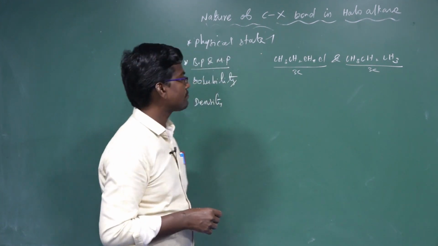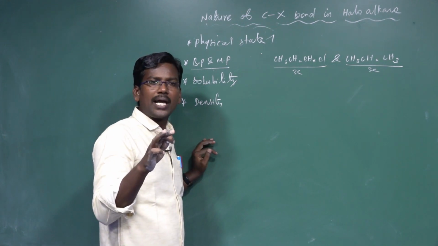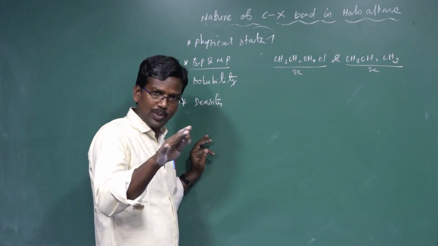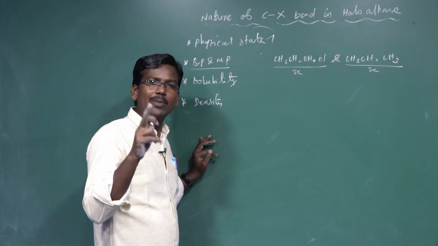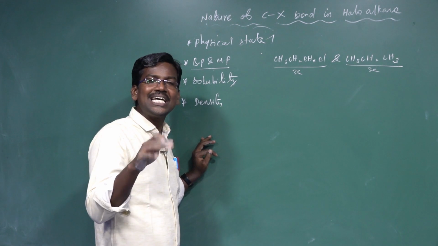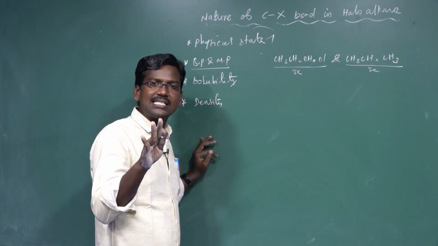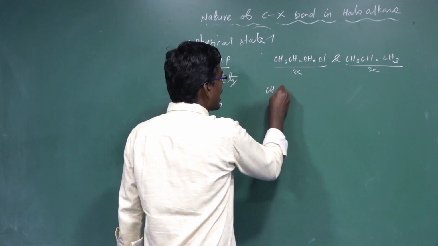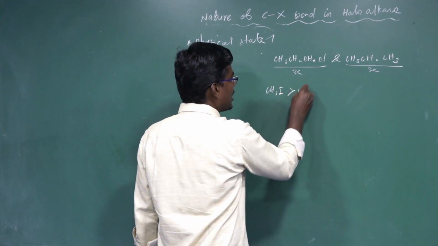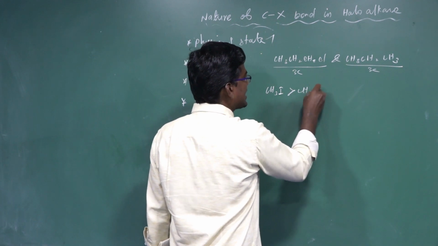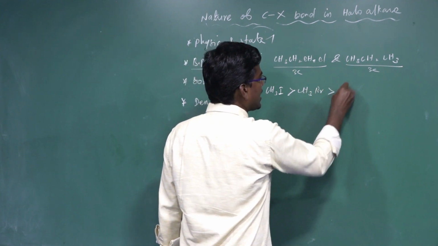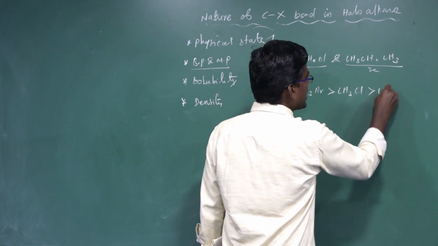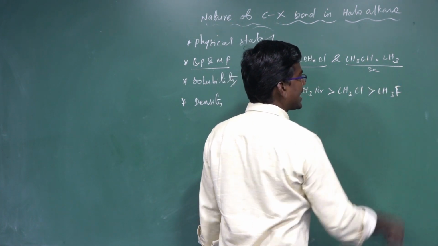Next one, boiling point and melting point increase with the increase in mass of the halogen for the same number of carbons. Don't forget: boiling point and melting point increase with the increase in mass of the halogen for the same number of carbons. For example, CH3I, methyl iodide, is greater than CH3Br, which is greater than CH3Cl, which is greater than CH3F.